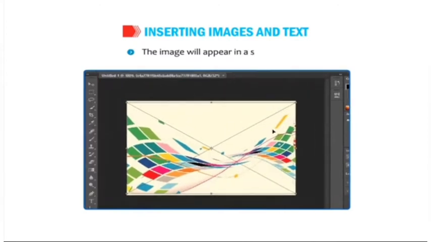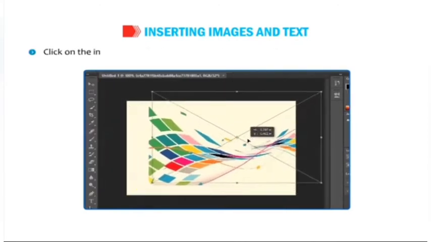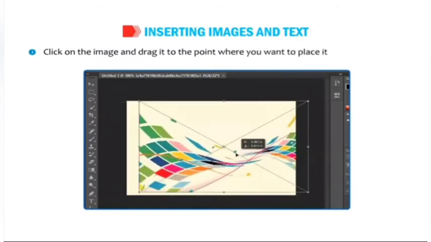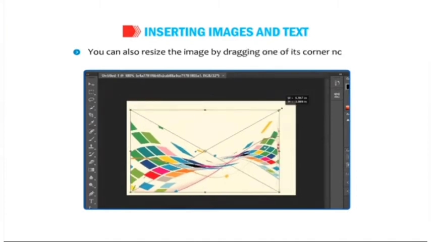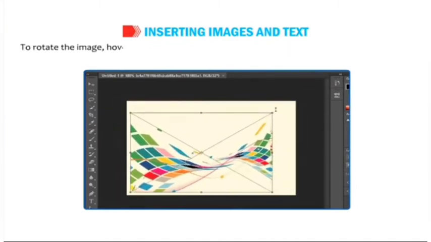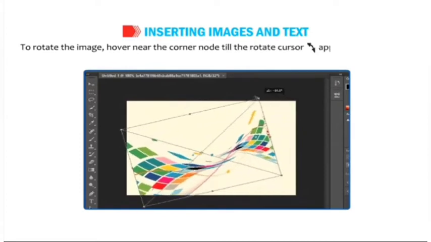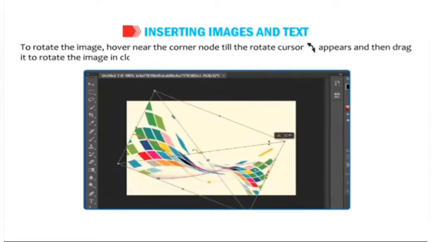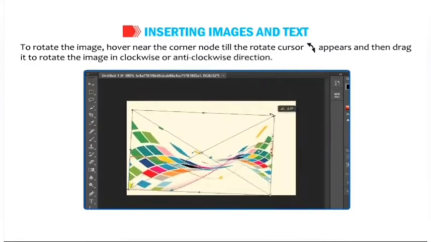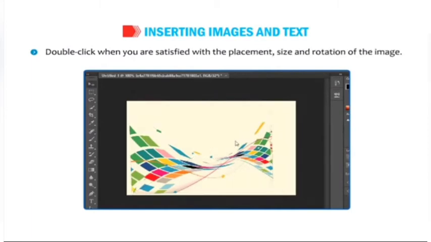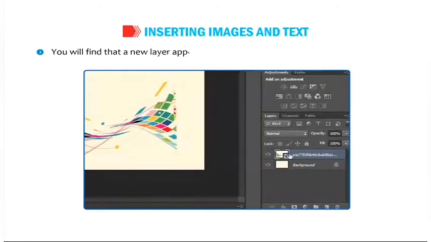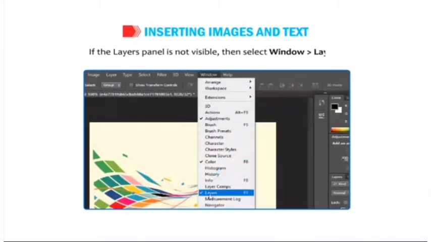The image will appear in a sort of a grid. Click on the image and drag it to the point where you want to place it within the canvas. You can also resize the image by dragging one of its corner nodes. To rotate the image, hover near the corner node till the rotate cursor appears and then drag it to rotate the image in a clockwise or anti-clockwise direction. Double-click when you are satisfied with the placement, size and rotation of the image. You will find that a new layer appears in the Layers panel where the image is placed. If the Layers panel is not visible, then select Window, then Layers.